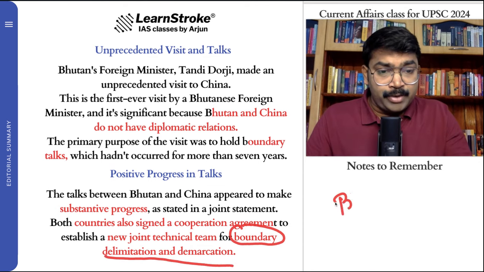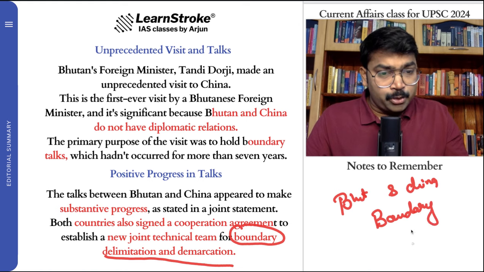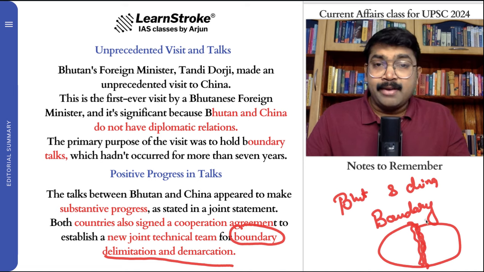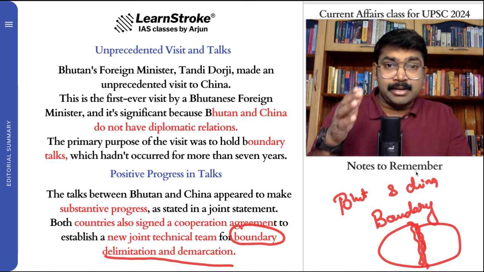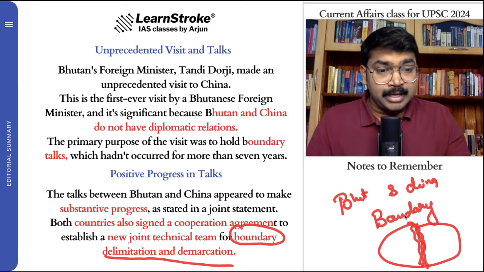So this time between Bhutan and China, it's all about boundary and demarcation. So there is a boundary like this, which are the proper areas. So there is a delimitation. Just like in the constitution, we have heard that whenever in an election you delimit a constituency, you redraw the constituencies. There is a delimitation.